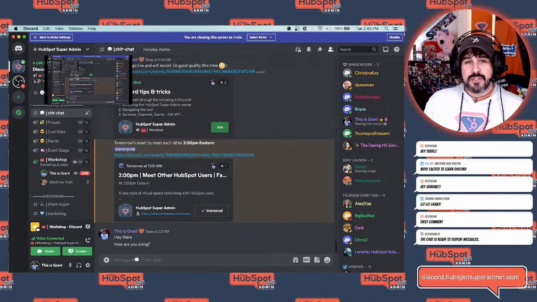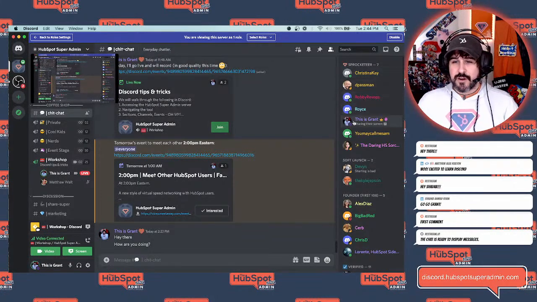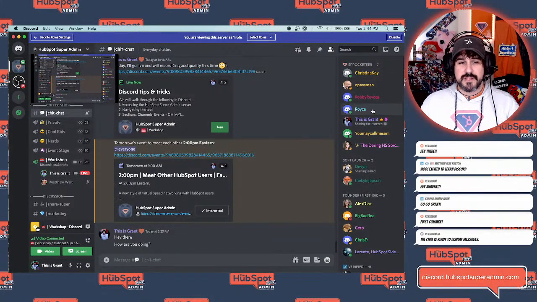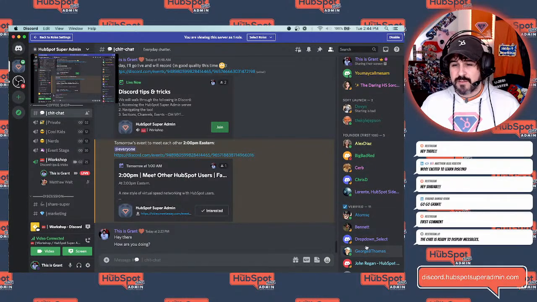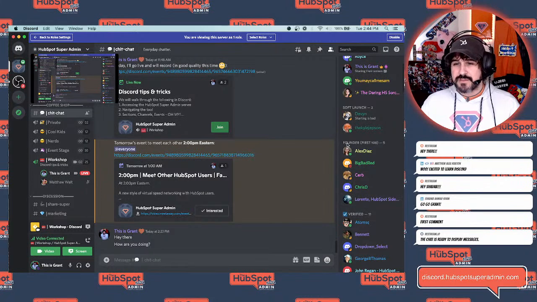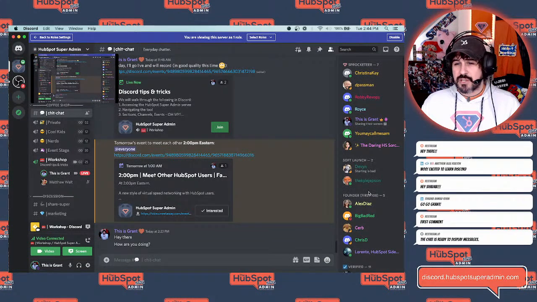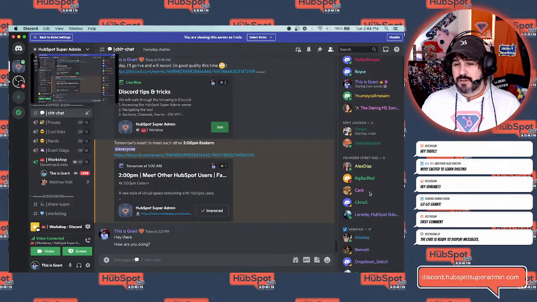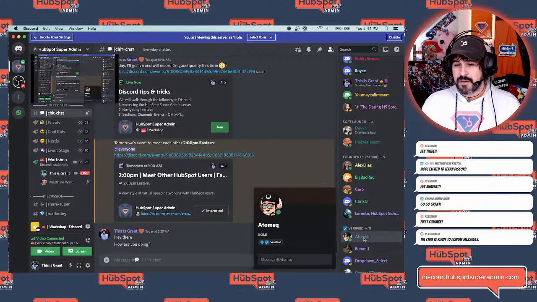The last thing to look at is the far right hand side. I showed you a little bit of this, but basically there are some sections again. So we have Sprocketeers up here. We have soft launchers and founders first 100. We have some verified people on as well. These sections mean the roles that they have achieved, so you can move up in role by performing particular actions. Okay, so when you click in and you're verified, that means you have the role verified.